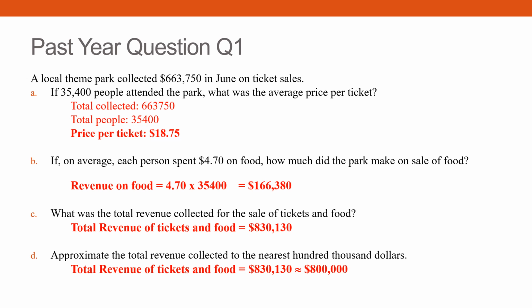What was the total revenue? Revenue is always sales collected for the sale of tickets and food. So sale of tickets are what? Up here, isn't it? 663,750 plus what you have just calculated, you will get 830,130. So now round this off to the nearest $100,000. This shouldn't be a problem. It will be 800,000. So this is simple.